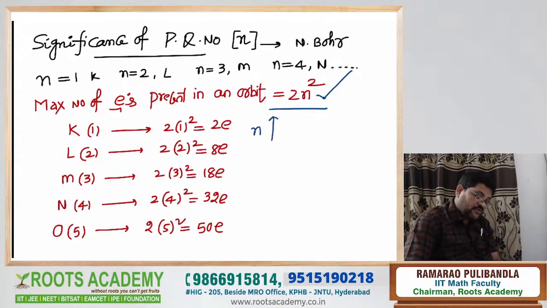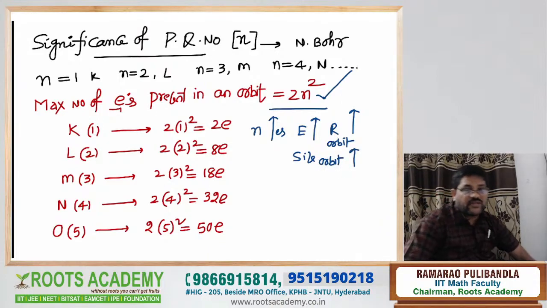As the n value increases, the energy of the orbit increases, the radius of the orbit increases, and the size of the orbit also increases. This is the next point. These points are given in Bohr's atomic model.